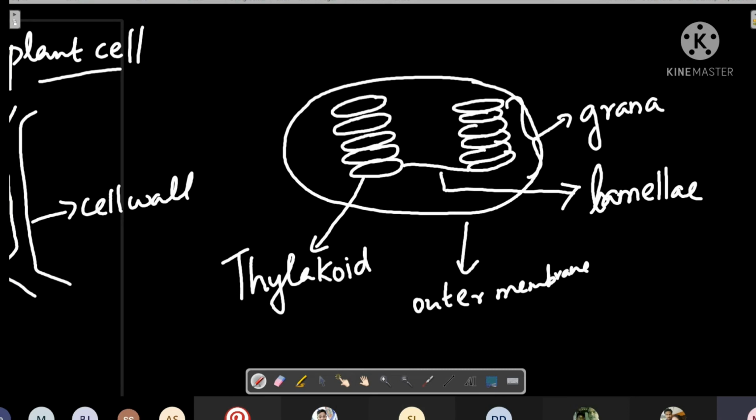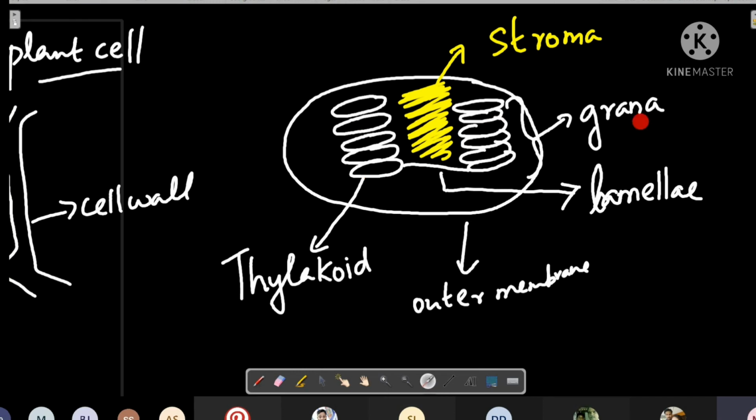Now the space which is there inside the plastids is called stroma. So these are the parts of any plastid, whether it's a chromoplast or a leucoplast. The plastids have this basic structure. They have membranes piled one on top of another called thylakoid, like this. A group of thylakoid is called grana.